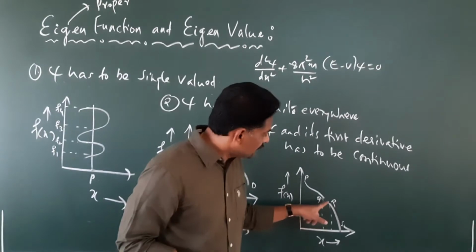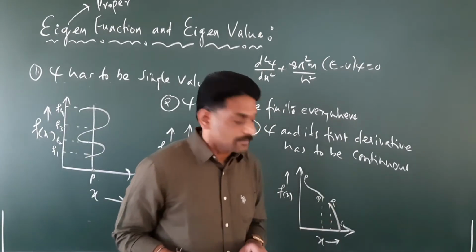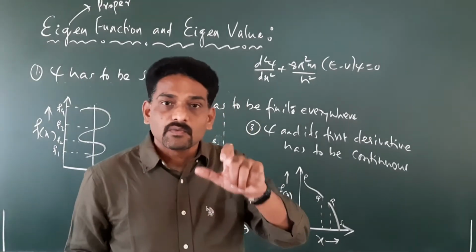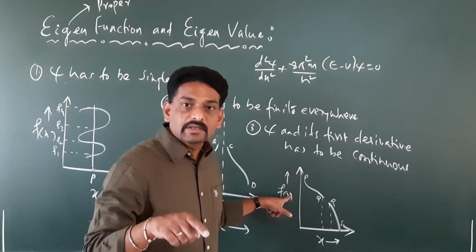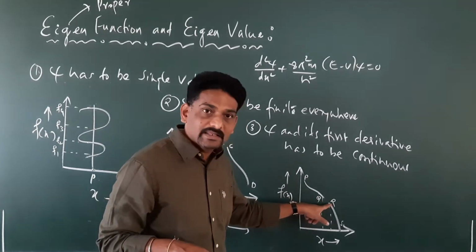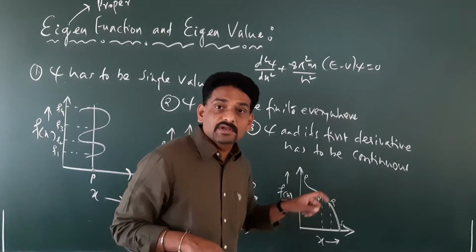There is no continuity from here to here. We are saying that f of x, which is a wave function, is discontinuous in the interval Q to R.